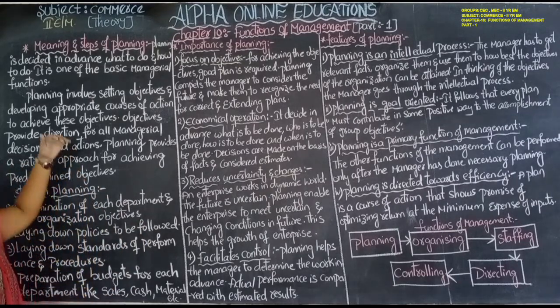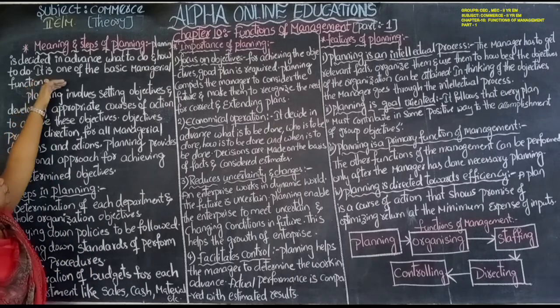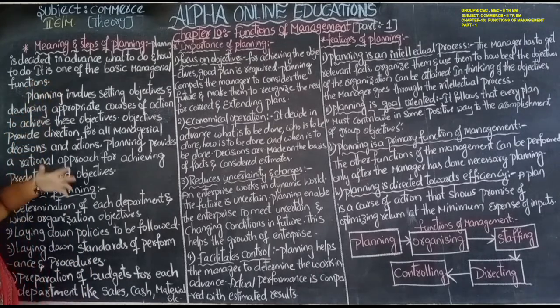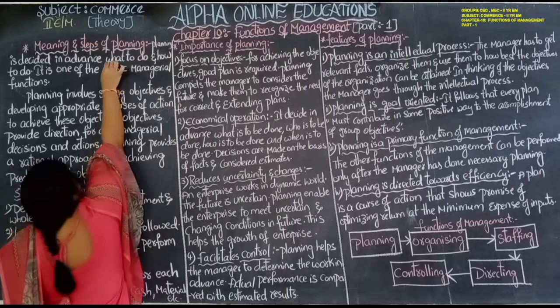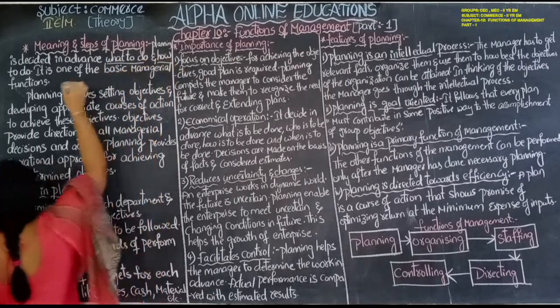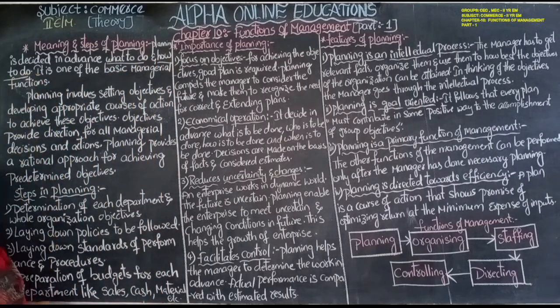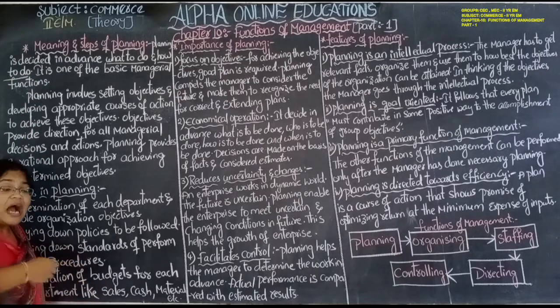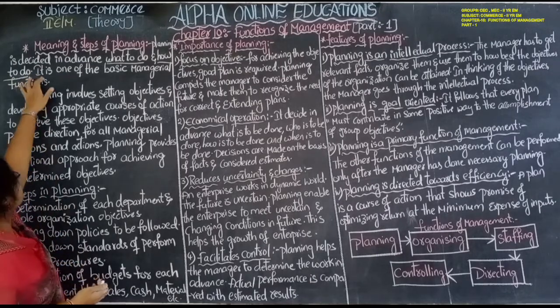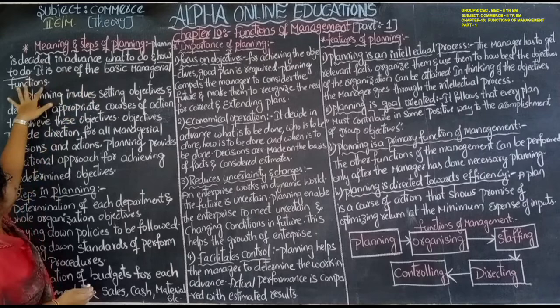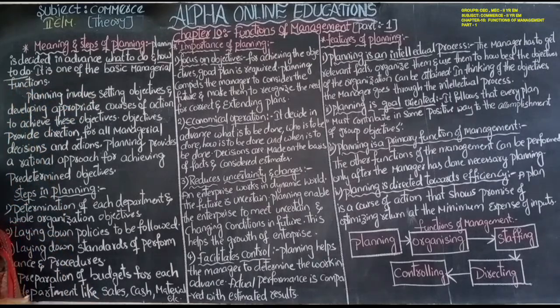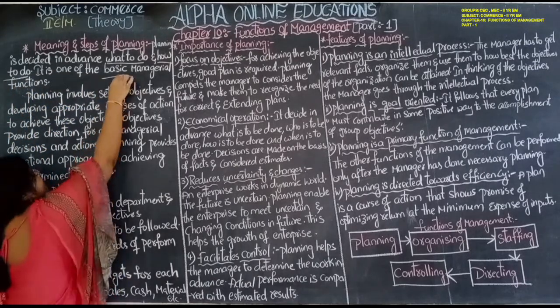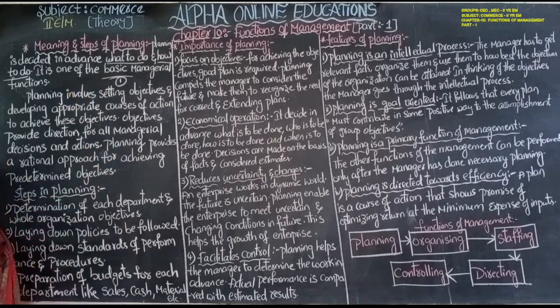It involves deciding in advance what we have to do and how we have to do it. It is one of the basic management functions; basic means the first. So number 1, the first management function, is planning.